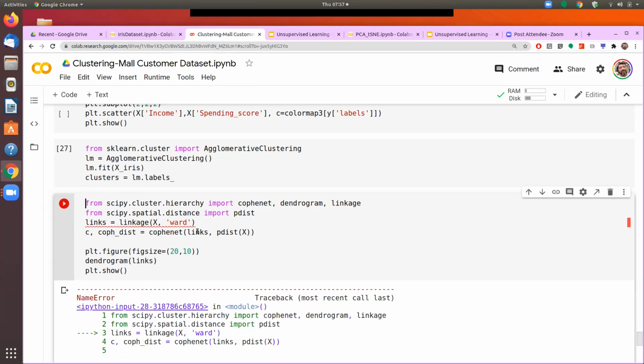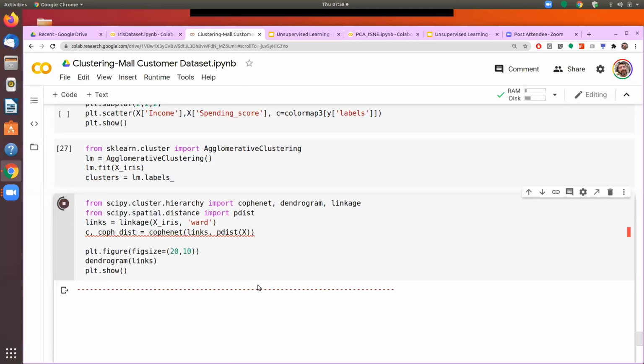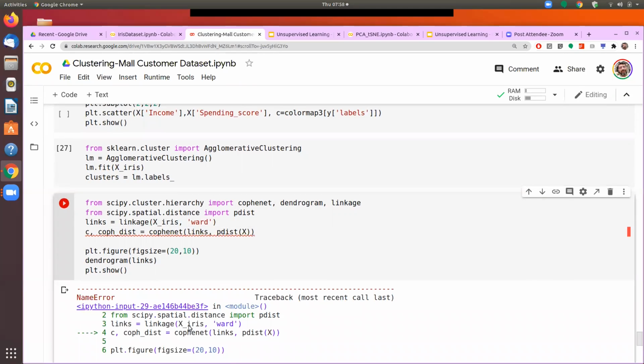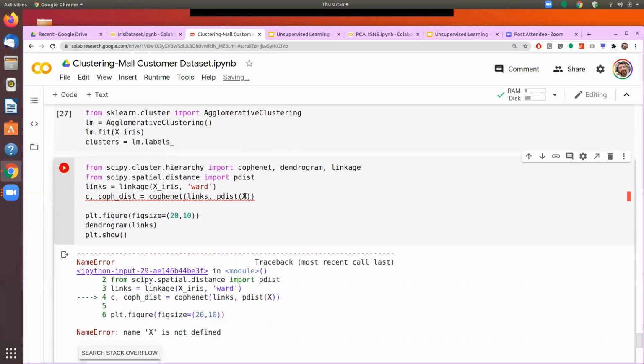Okay, so this one will be X iris. So first I run that with the earlier dataset, which was given the name of X. So I think now I should draw.